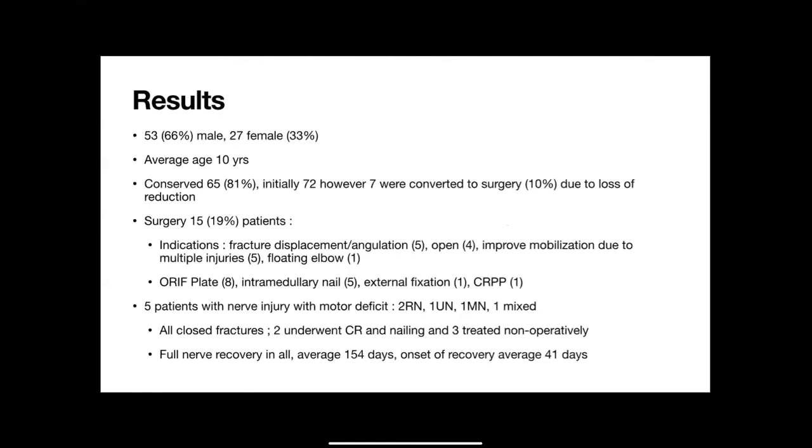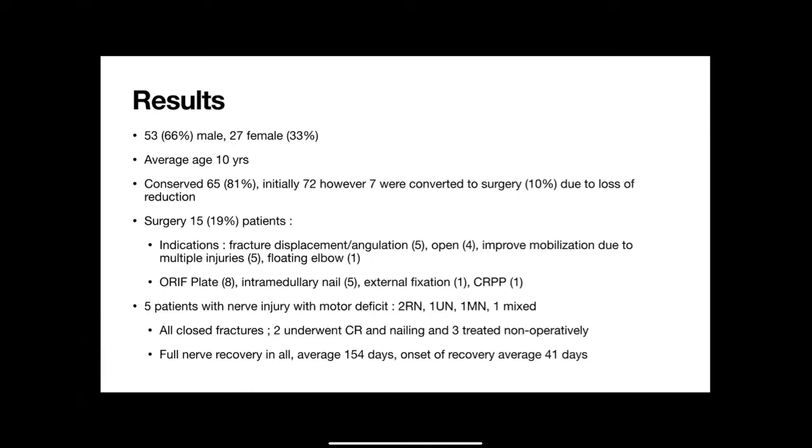The indications for patients being operated on were fracture displacement or angulation, open fractures, patients who needed improved mobilization due to multiple other injuries, and 1 case of a floating elbow. And they operated with open reduction and plating, intramedullary nailing, external fixation, and closed reduction percutaneous pinning.